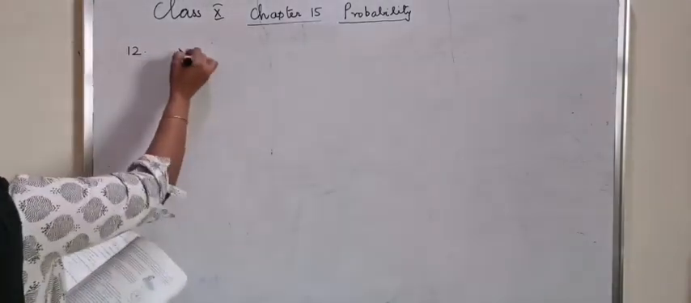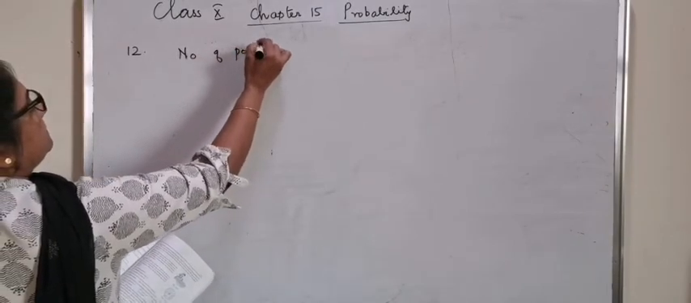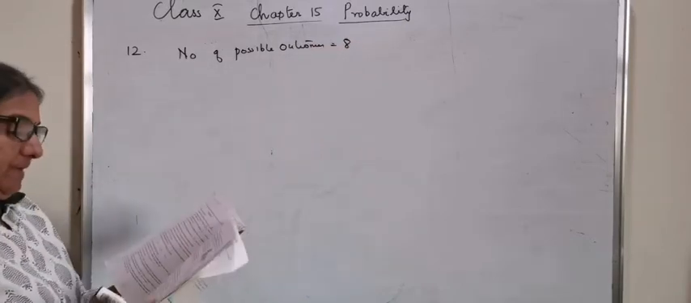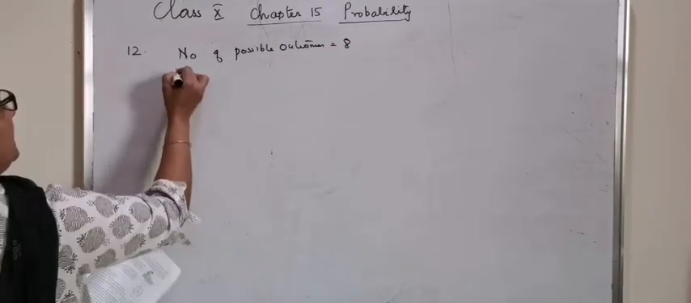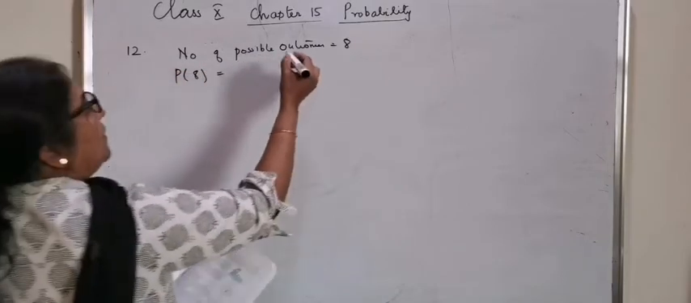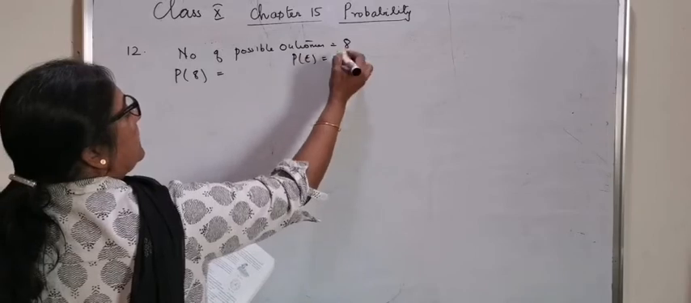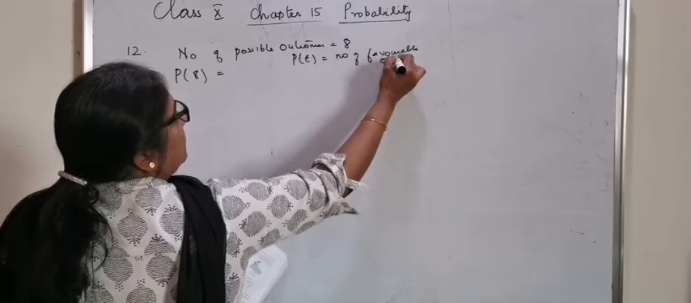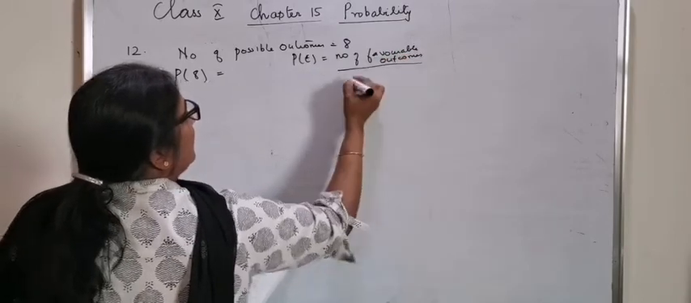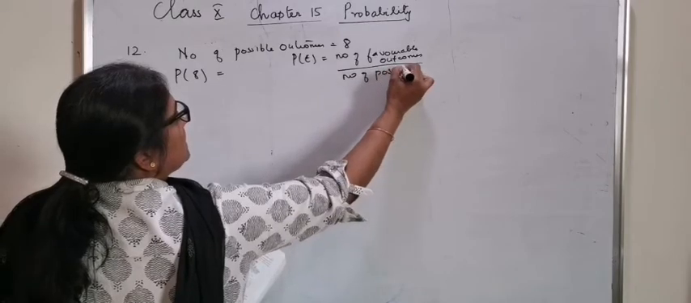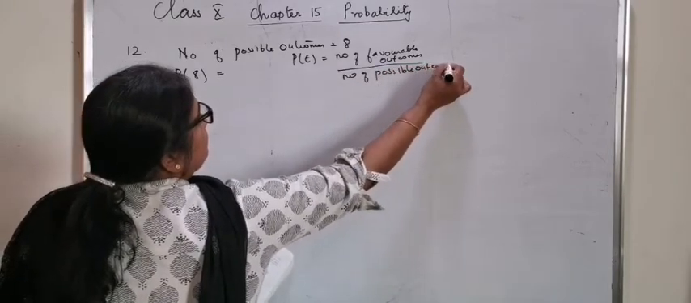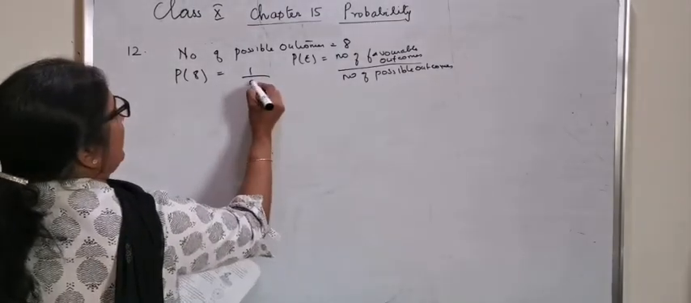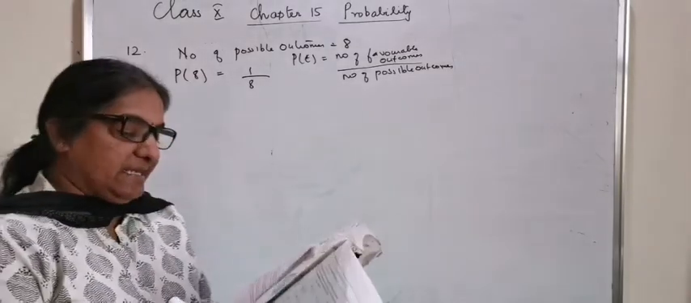So, the number of possible outcomes is equal to 8. What is the probability that it will point to 8? Probability of 8 is equal to, you can always write the general formula, probability of an event is equal to number of favorable outcomes by number of possible outcomes. Probability that it turns out to be 8 is 1 by 8, because 8 occurs only once there.